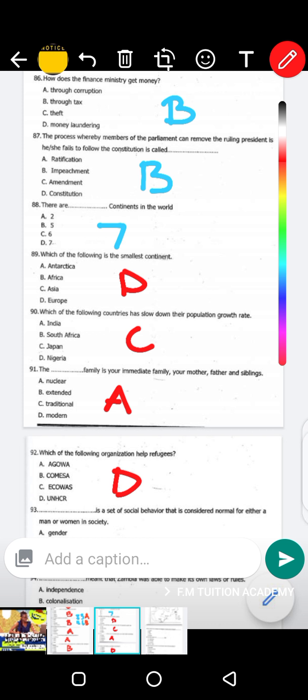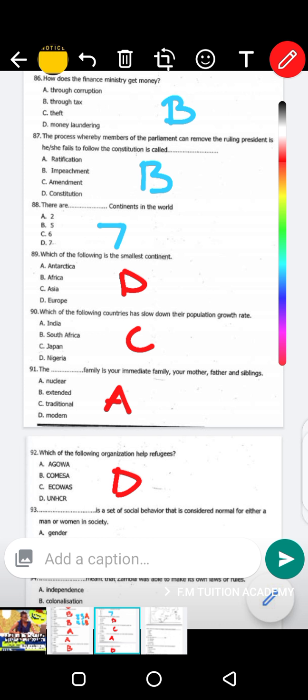That is an organization that helps whenever there are refugees in the country, most especially in our country Zambia. UNHCR, the United Nations High Commissioner for Refugees, is the one that helps them.